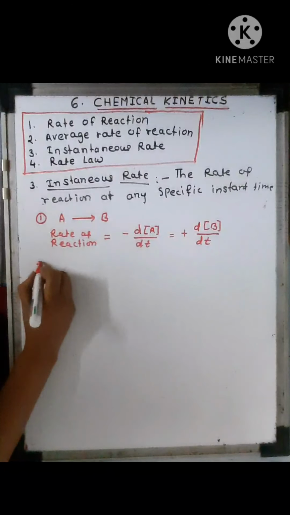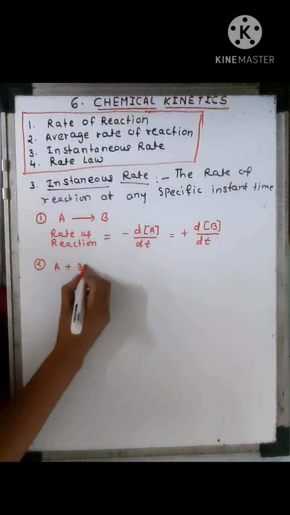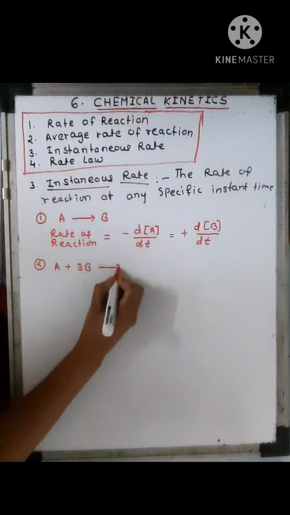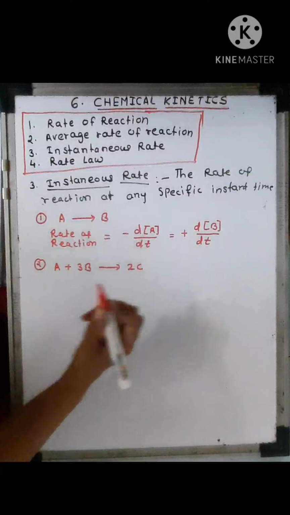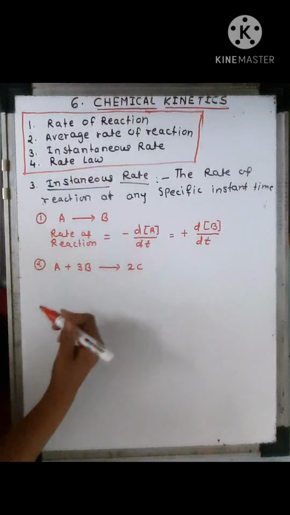Then second example is A plus 3B gives 2C. A and 3B are the reactants and C is the product.